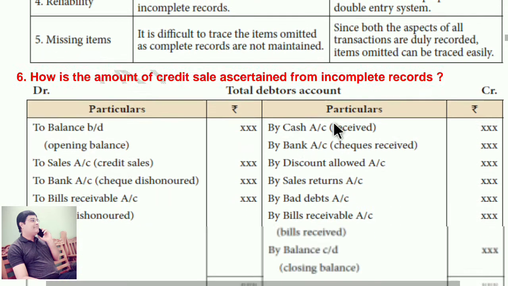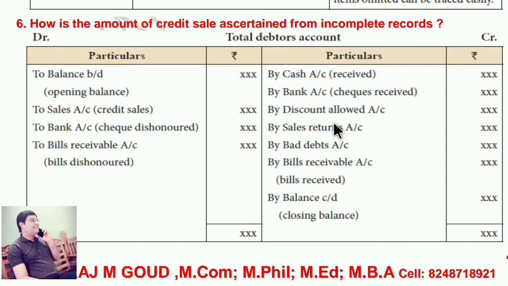Next point, how is the amount of credit sale ascertained from incomplete records? So this is the formula to find out the credit sales. So we are preparing the total debtors account. To balance brought down means opening balance. To sales account in bracket credit sales.